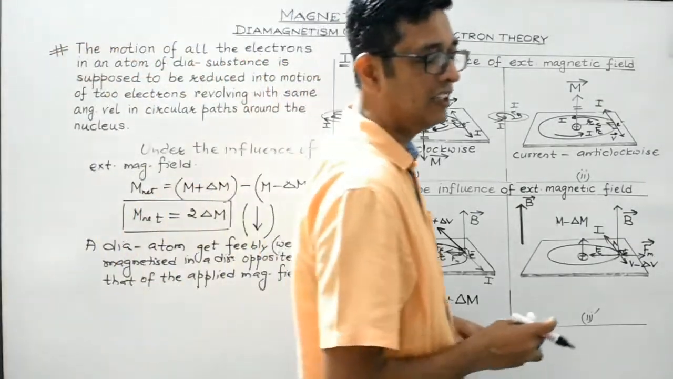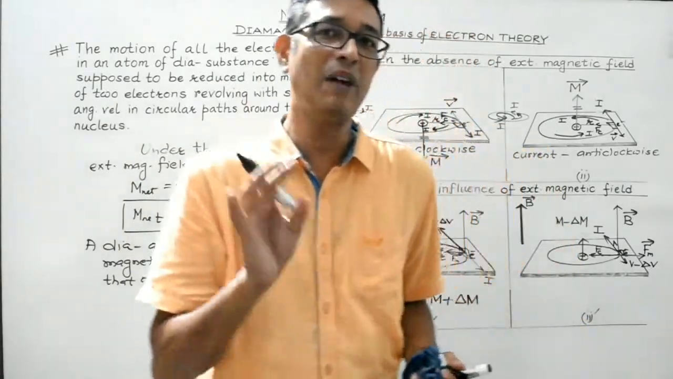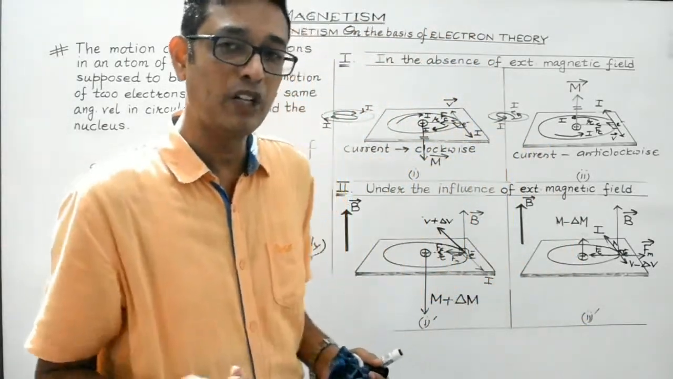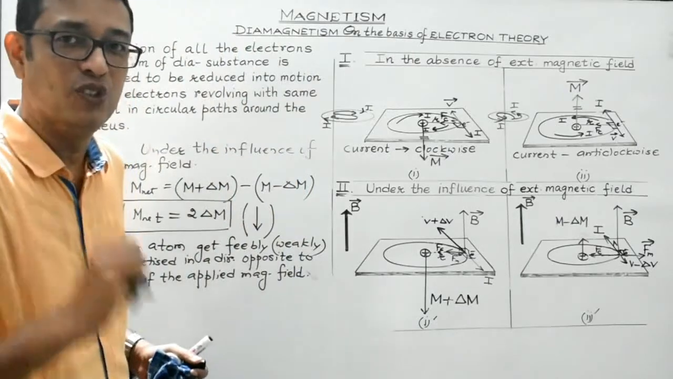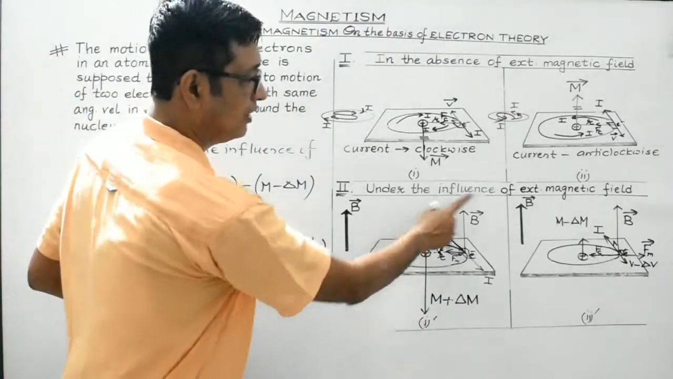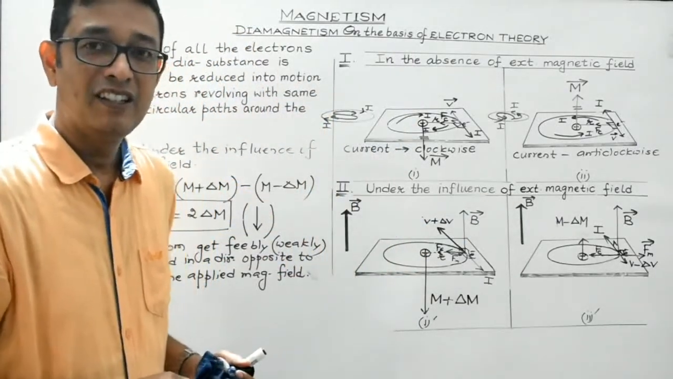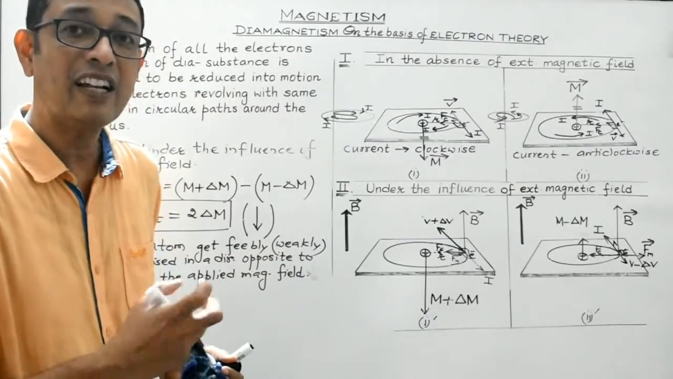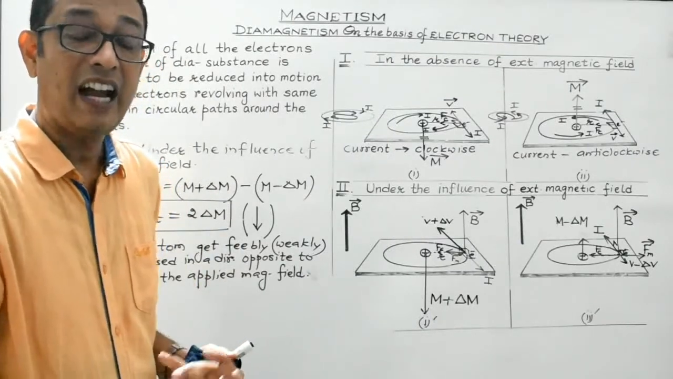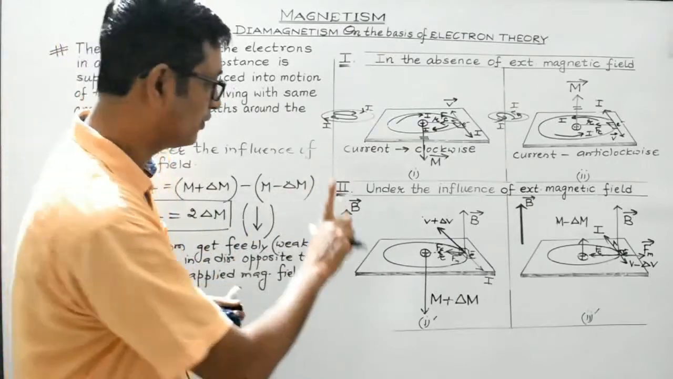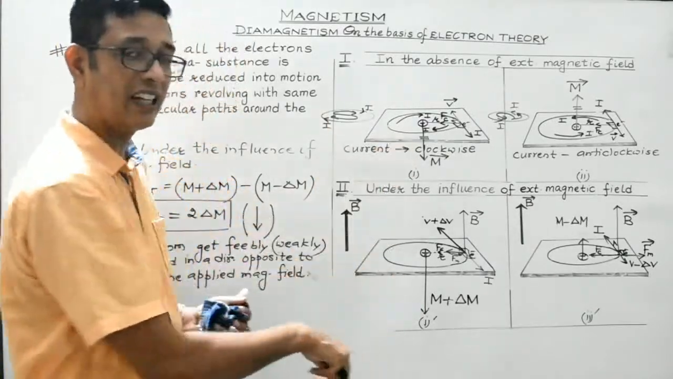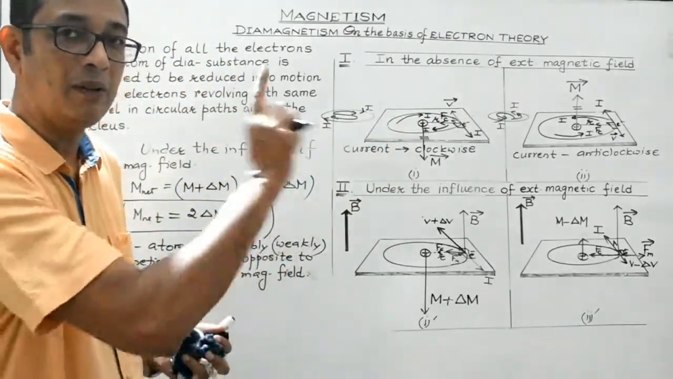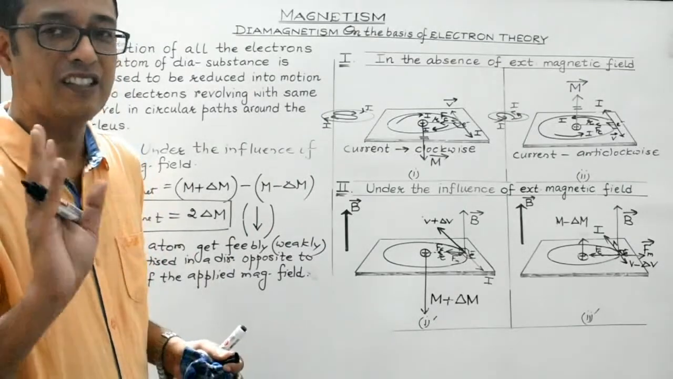So students, in the absence of any external magnetic field, the net magnetic moment of each diamagnetic atom is zero. But when it is under the influence of some external field, then the atom gets feebly magnetized, and in a direction opposite to that of the applied field. It is getting magnetized in a direction opposite to that of the applied field. Right? So that's the conclusion.